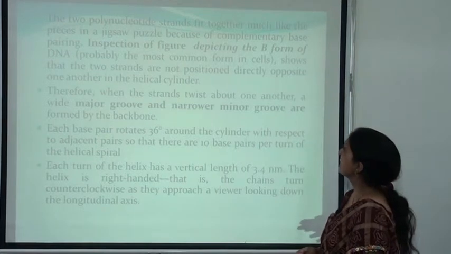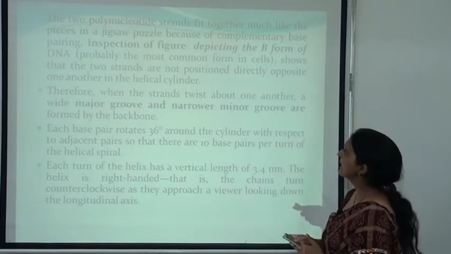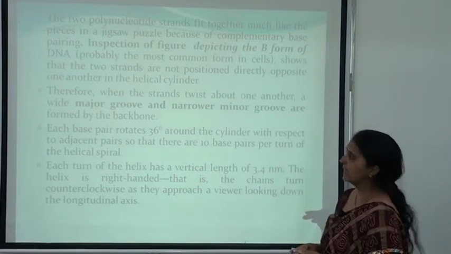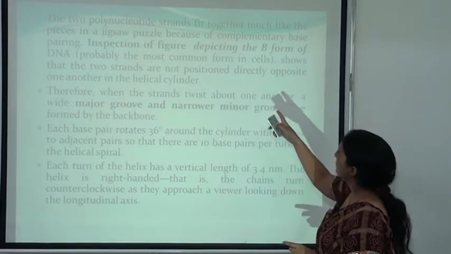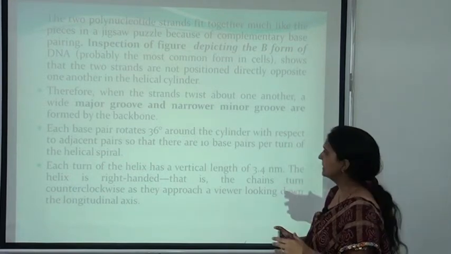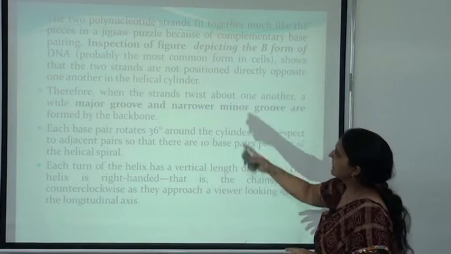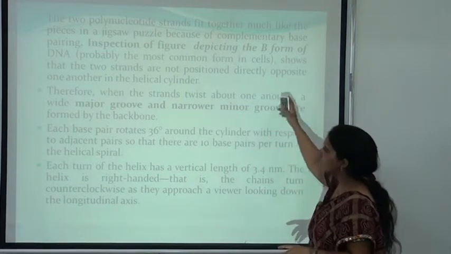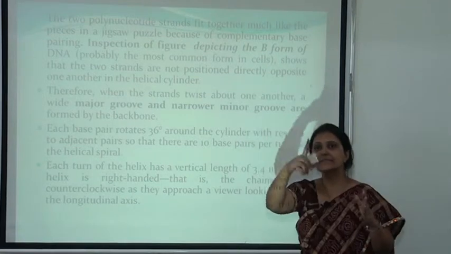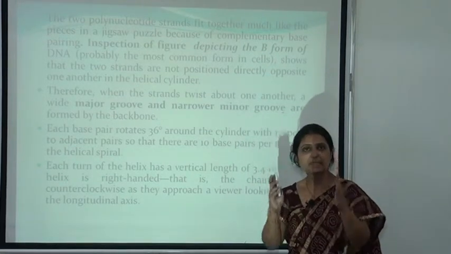The two polynucleotide strands fit together much like the pieces of a jigsaw puzzle because of the complementary base pairing. The B form of the DNA, that is the beta form of the DNA, shows that the two strands are not positioned directly opposite one another in the helical cylinder. Here you can see this structure is like this. So it is not exactly parallel.